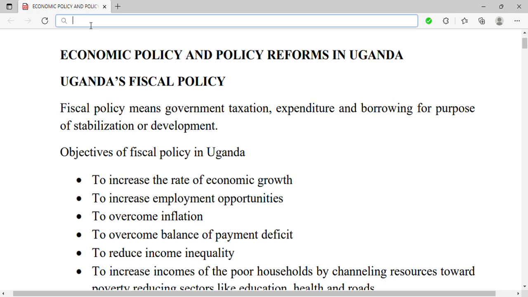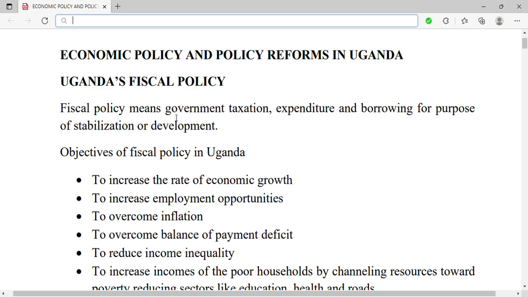Let's look at the last topic in Ugandan Econ, which is economic policy. Economic policy and policy reforms in Uganda. We shall start by looking at the economic policy, and we shall start with Uganda's fiscal policy.